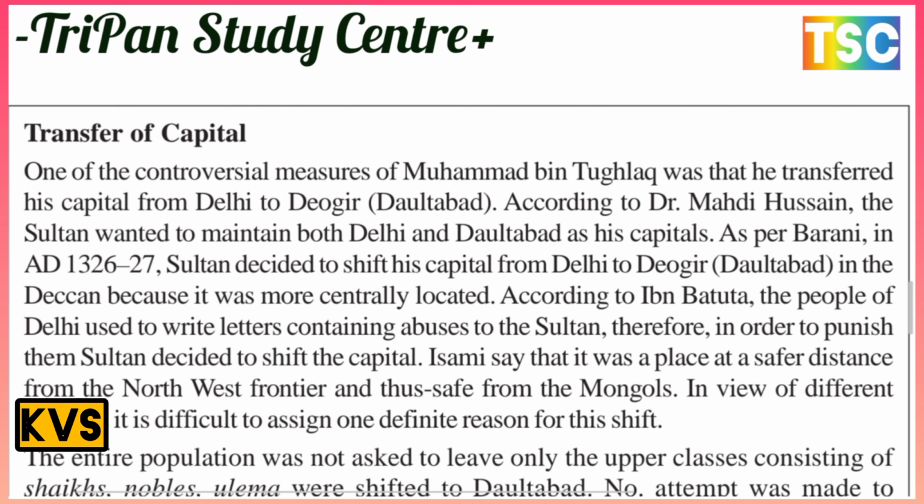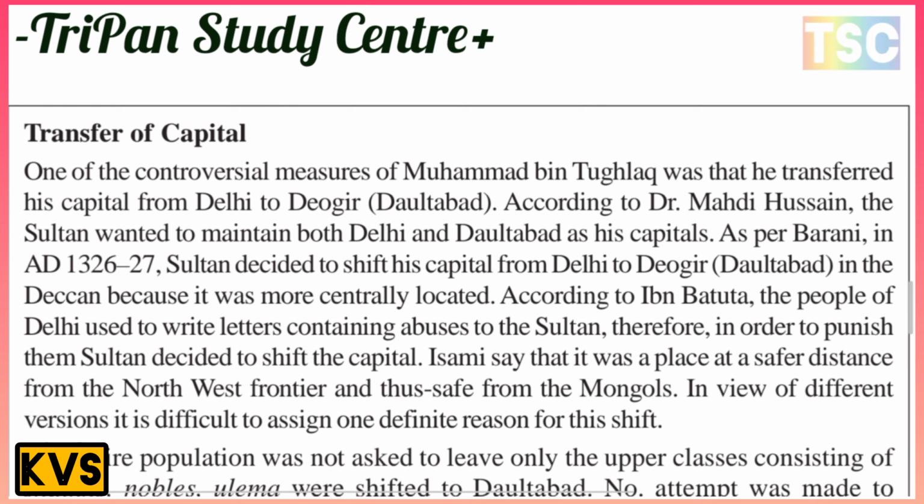According to Ibn Battuta, the people of Delhi used to write letters containing abuse to the Sultan. Therefore, he ordered to punish them, and then the Sultan decided to shift the capital. Others say the place was at a safe distance from the northwest frontier, and thus safe from the Mongols.